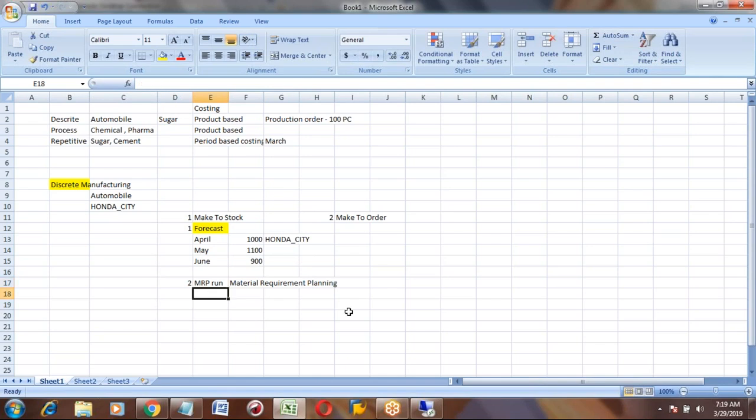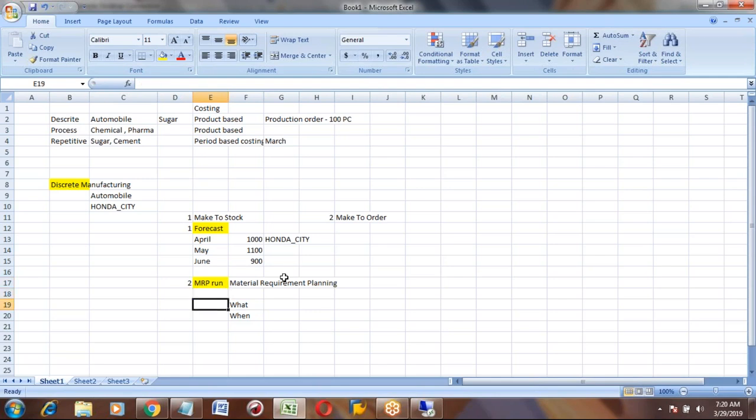MRP run means this MRP run will tell you what are the parts required to manufacture Honda City and when it is required. What are the parts you required and when it is required. When means from date, material availability date, it will tell you. Okay, in MRP run.